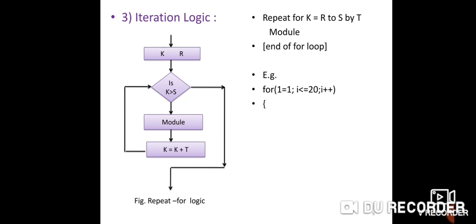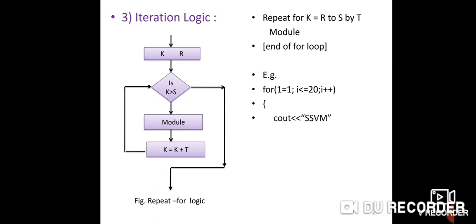You know already how to write a for loop in C++: for I is equal to 1, then the condition will be checked, I less than or equal to 20, then increment I by 1, that is I plus plus. I plus plus is equivalent to I equal to I plus 1.